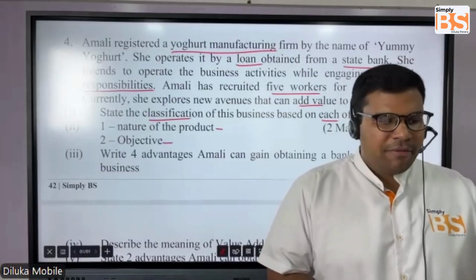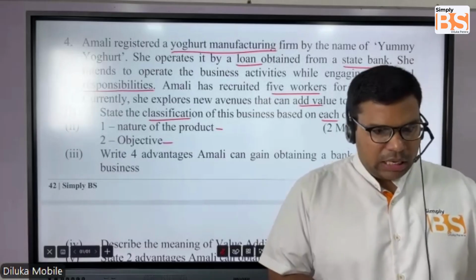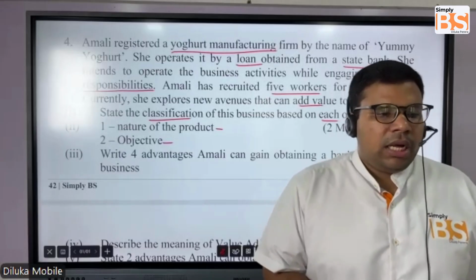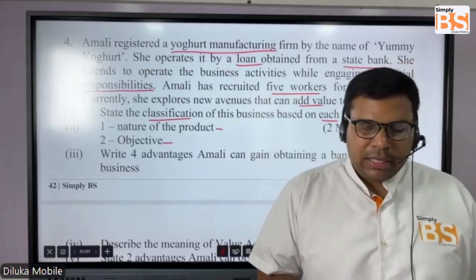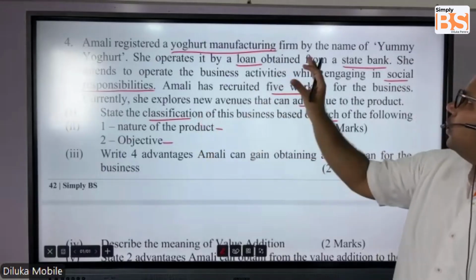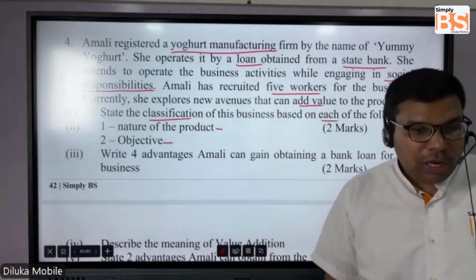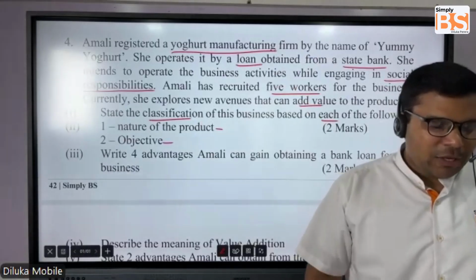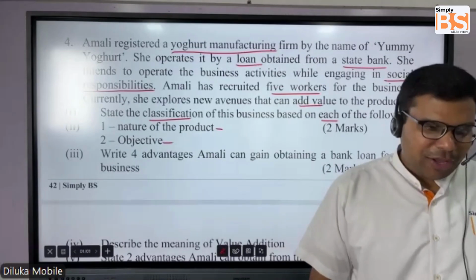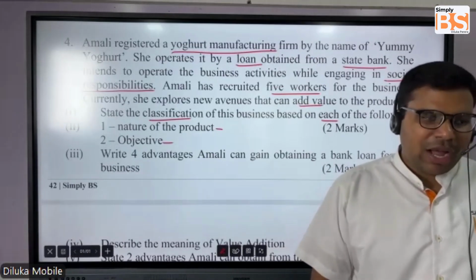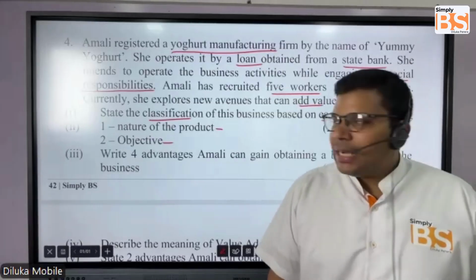So you have primary, secondary, and then the tertiary production. Out of it, Amali is into what? She is into yogurt manufacturing. So she is manufacturing something. So manufacturing means she is coming under the secondary production.